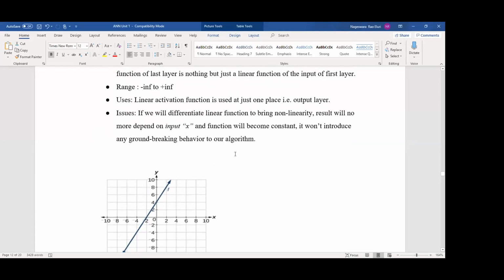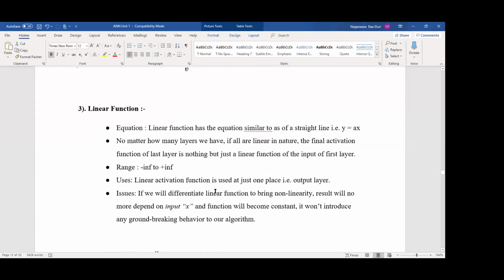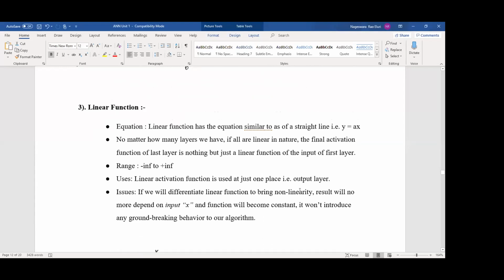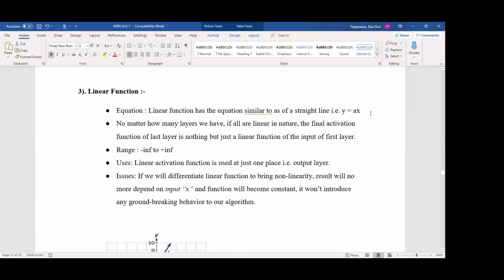This linear function is like the slope of the line y equal to mx plus b, with values in the range minus infinity to plus infinity. We have to remember, if there is no bias, the equation we can write y equal to mx, that it must pass through the origin.